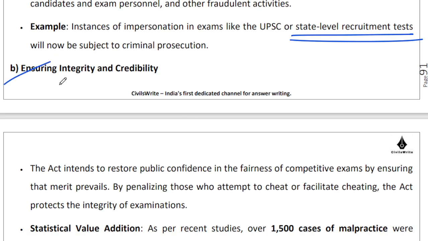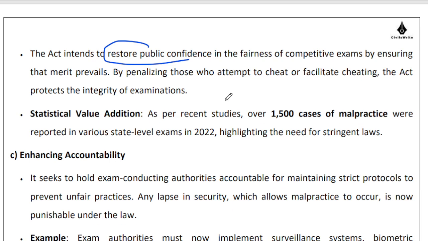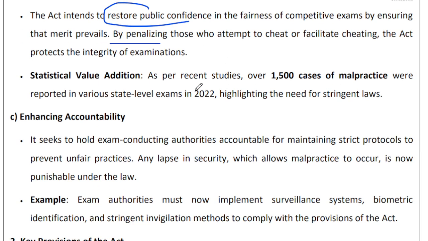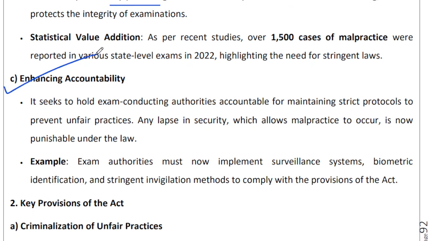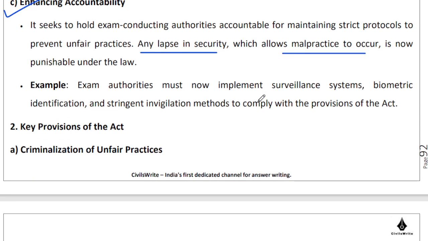Ensuring integrity and credibility. We want to restore public confidence. That is very, very important in this entire process. We want to penalize those who are involved in such activities. All right. We want to enhance the accountability of our institutions, of our officials involved in this entire process. Any lapse in security, any kind of malpractice will be punishable under the law. So even exam authorities, they must now get their acts right.